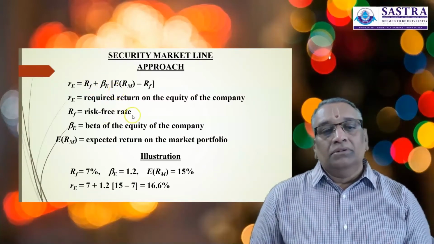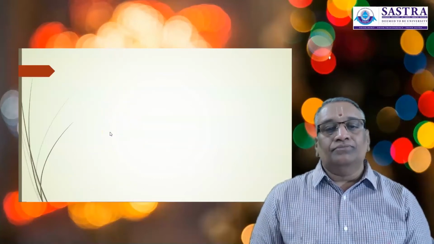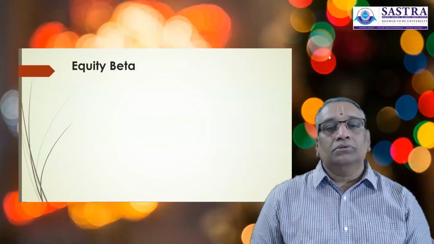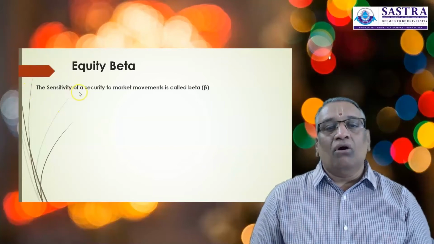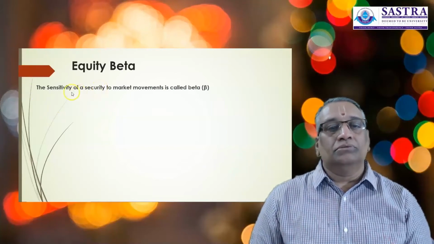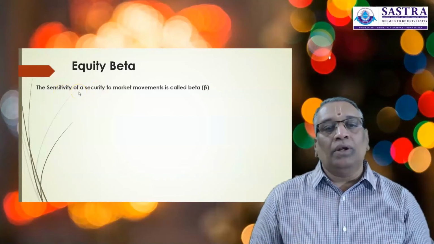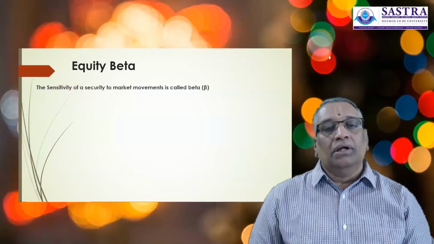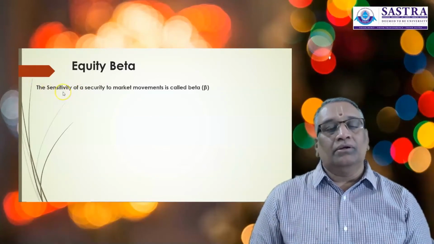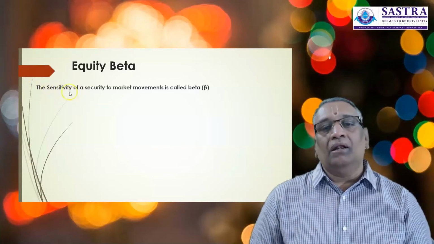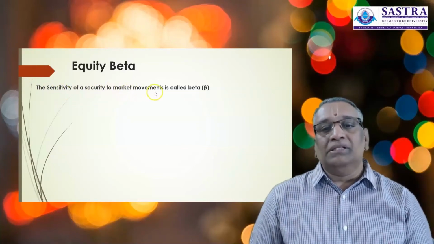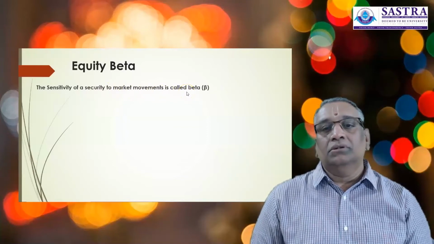And what is equity beta? It is the sensitivity of a security. Sensitivity means how frequently it fluctuates, the extent to which it is volatile to market movements, which is called beta.